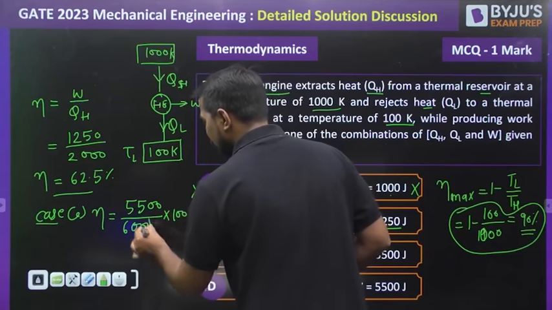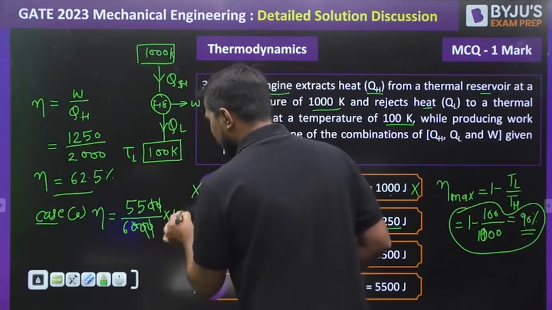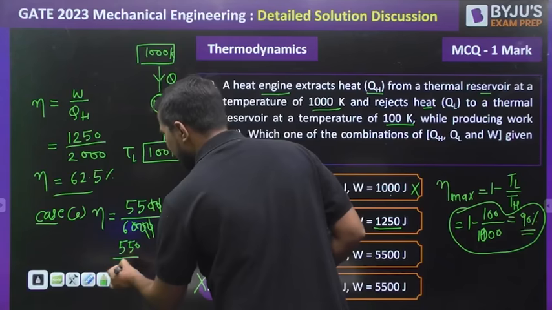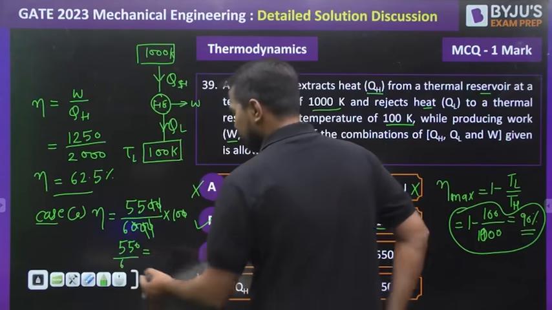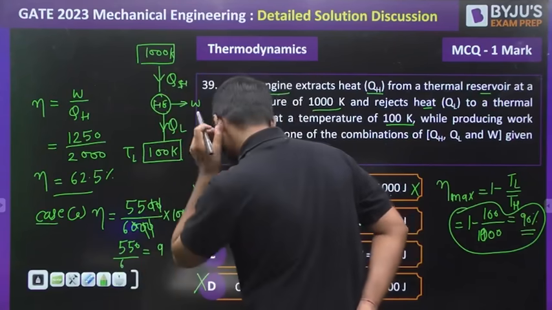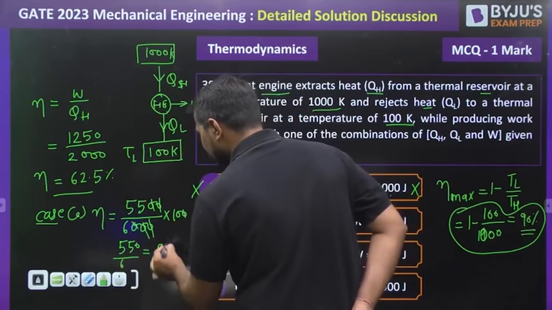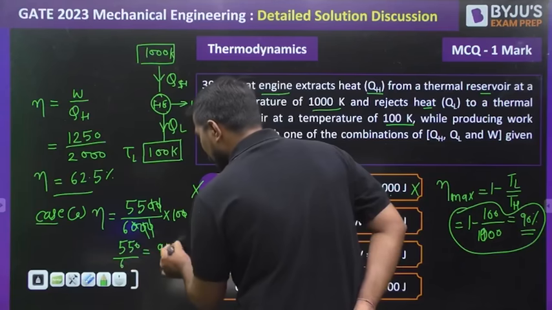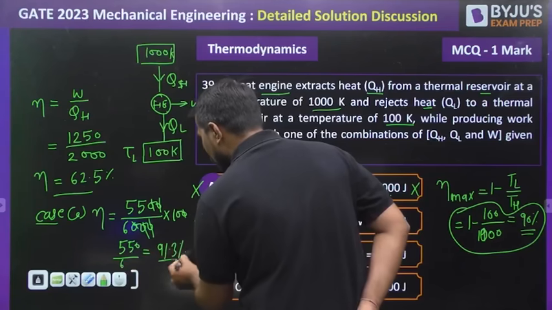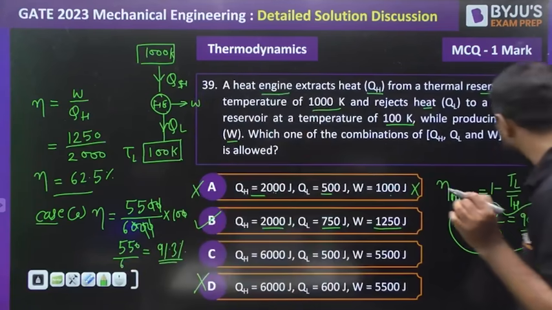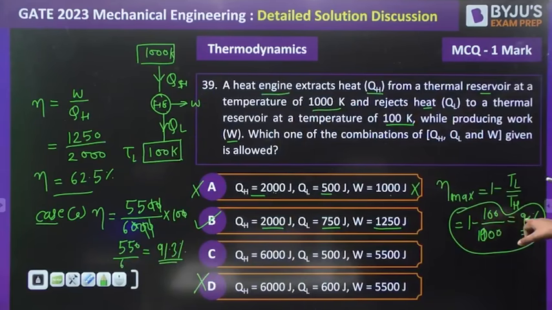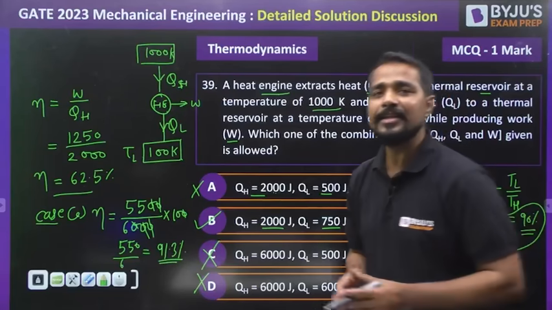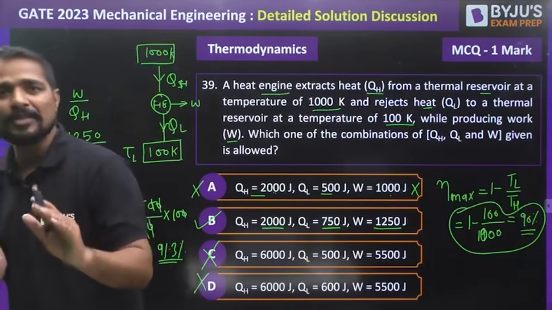If we solve it, 550 divided by 6 gives 91.436 percent. So again, the maximum possible efficiency is 90%, and the actual efficiency is 91%, which is never possible, because any heat engine cannot have an efficiency more than the reversible heat engine.